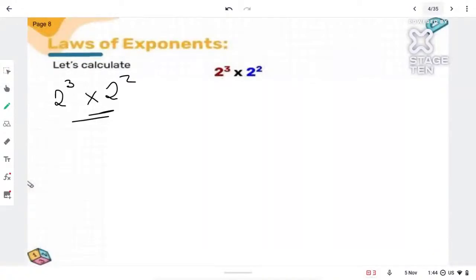Alright, let's try to solve it. First of all, what is 2 cube? We all know 2 cube is nothing but 2 into 2 into 2, that is 8. Multiply with 2 square. What is 2 square? 2 into 2, that is 4. So, the answer will be 8 into 4, isn't it? That is 32. Correct. So that means a simple answer, nothing complicated.